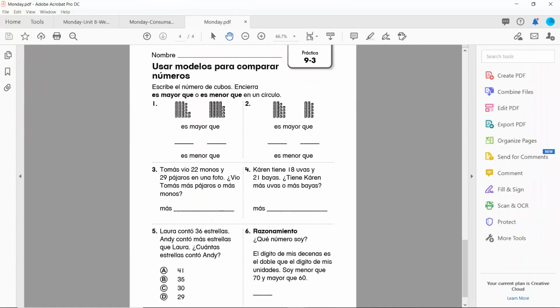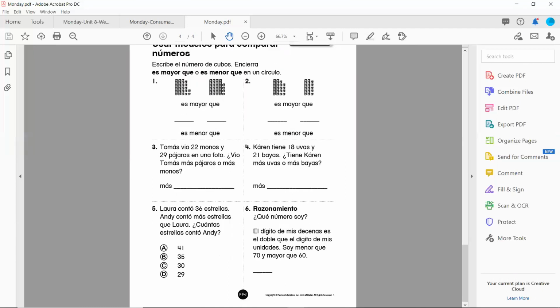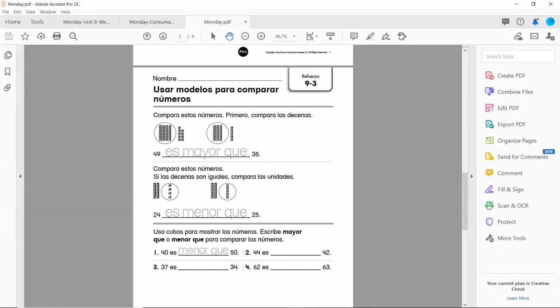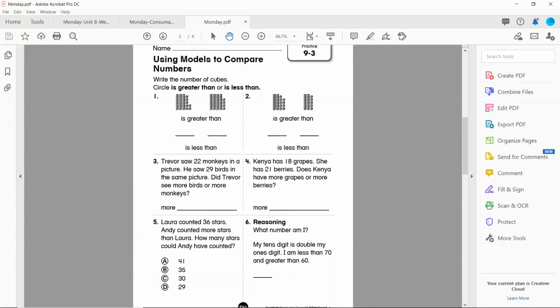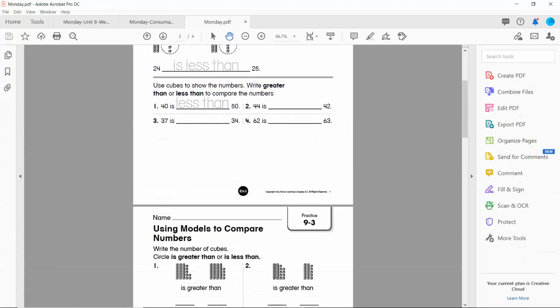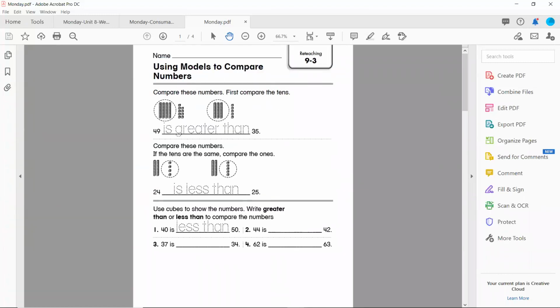And now we're going to go to the practice page. Oh, I think I skipped over it. Oh, I read you the practice page. Let's go up to the reteaching page, which is probably the one you want to do first.